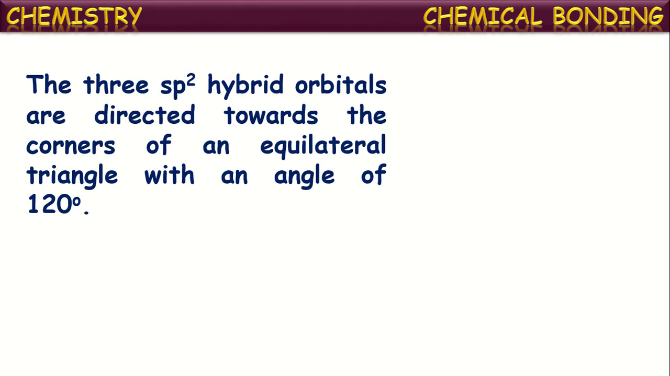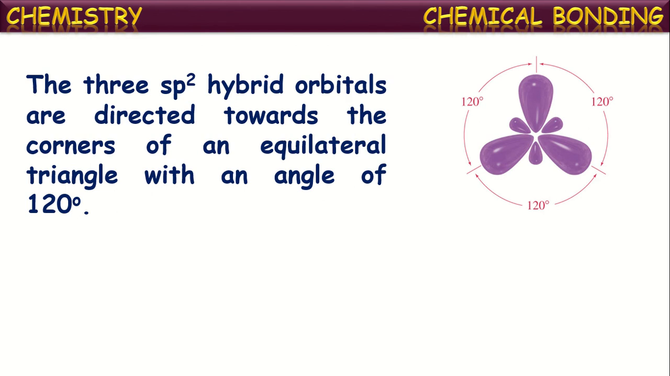The three sp2 hybrid orbitals are directed towards the corners of an equilateral triangle, with a bond angle of 120 degrees. So these three sp2 hybrid orbitals will be in a trigonal planar shape, or at the corners of an equilateral triangle, and here the bond angle will be 120 degrees between each orbital.